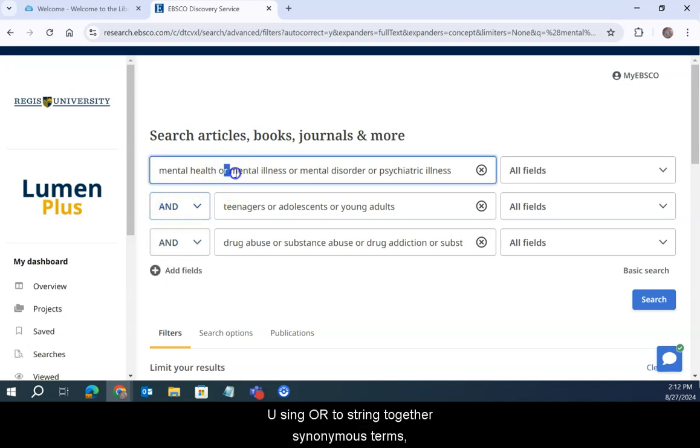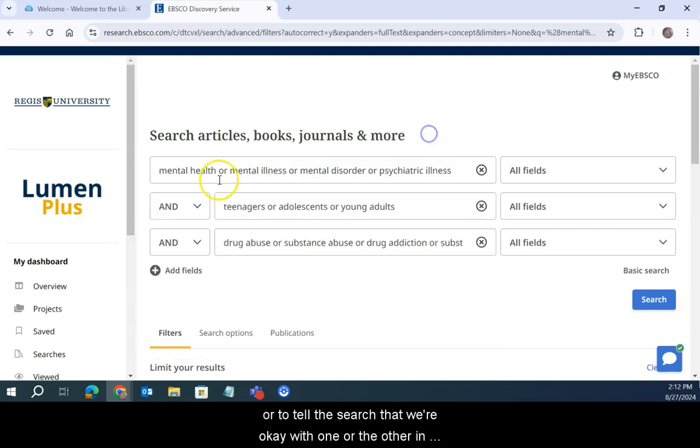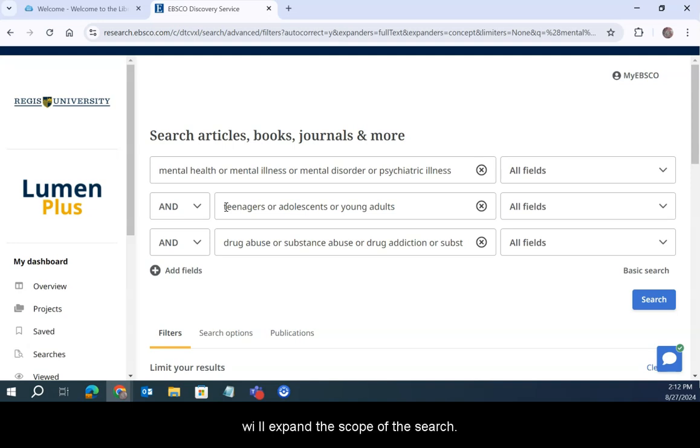using OR to string together synonymous terms, or to tell the search that we're okay with one or the other in terms of our conceptual blocks. We'll expand the scope of the search. So these are things to consider as you search LumenPlus, as well as any of the library databases.